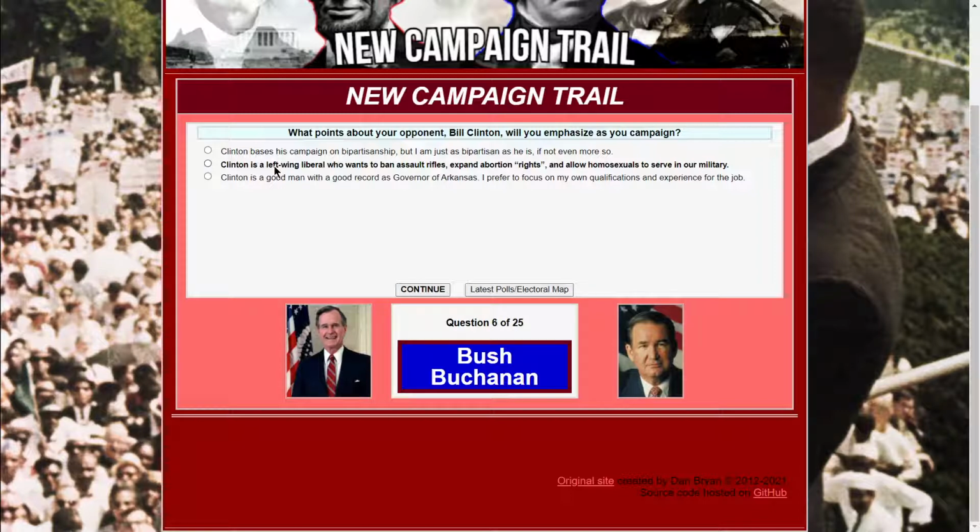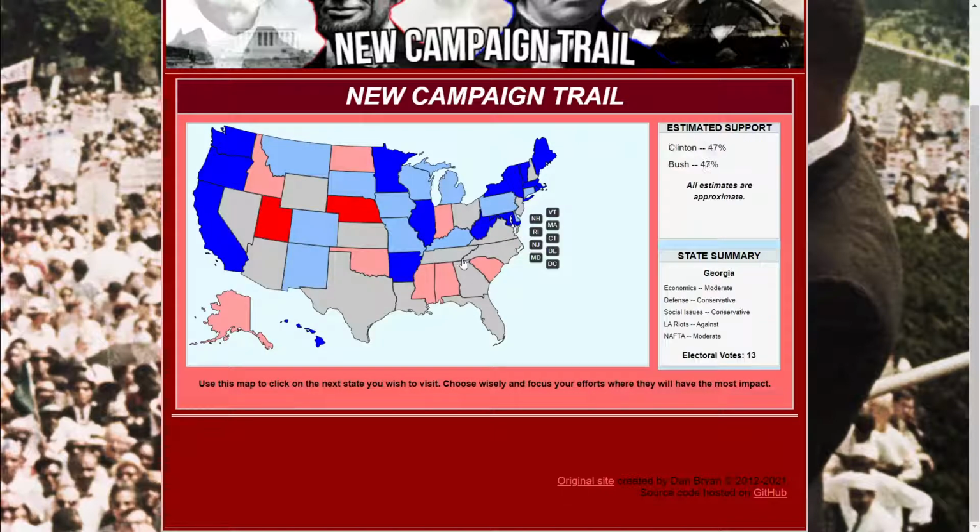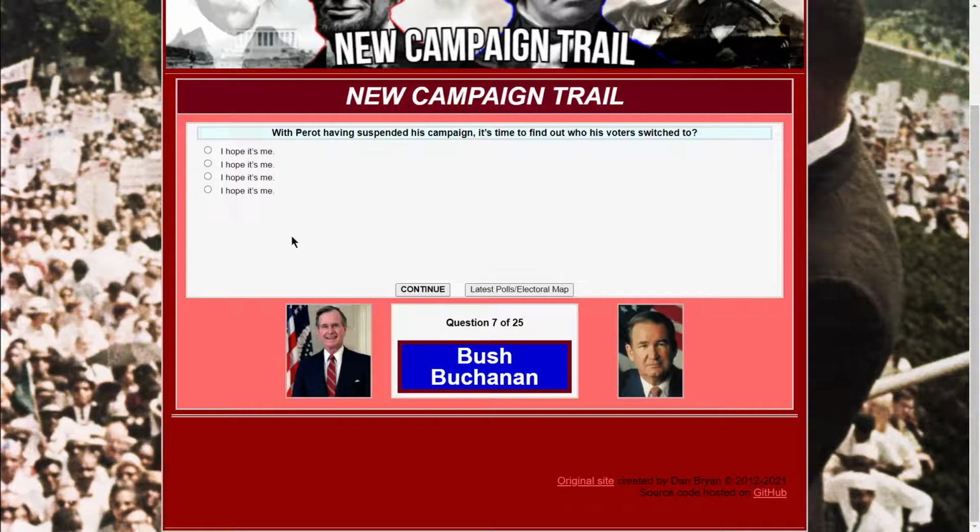Clinton is a good man with a good record as governor of Arkansas. I prefer to focus on my own qualifications and experience for the job. Well, if I'm losing, I might as well hit him, right? Why kiss his ass? I mean, come on. This might have done wonders against Dukakis, but Clinton is not as far left as Dukakis. Okay, that is a good point, but I am grasping at straws here. The gap is narrowing in Georgia as well as it is narrowing in Florida, so that's not good. But we'll go to Tennessee anyway.